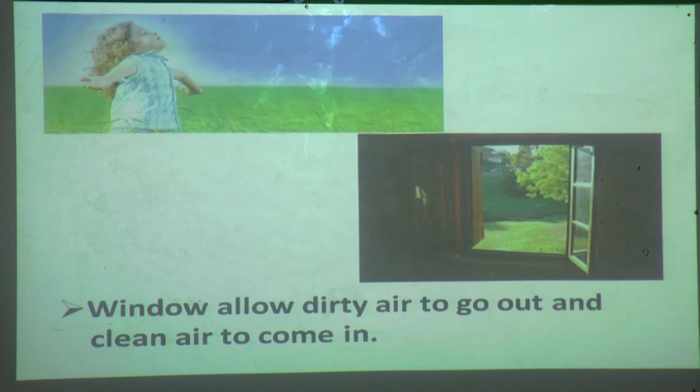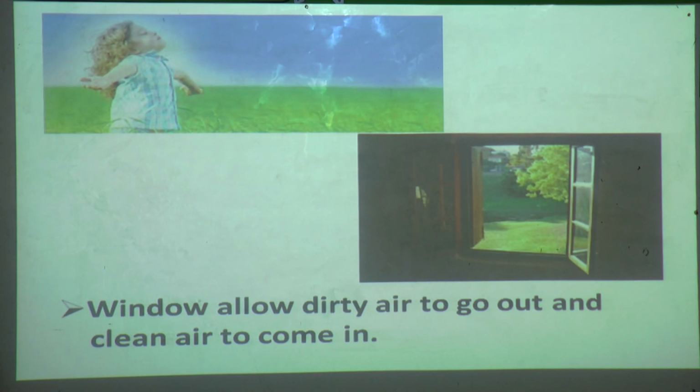See, ventilation is an important part of a good house. So a house must have enough windows and doors to let the fresh air in and the bad air out. Now, breathing clean air is very important.